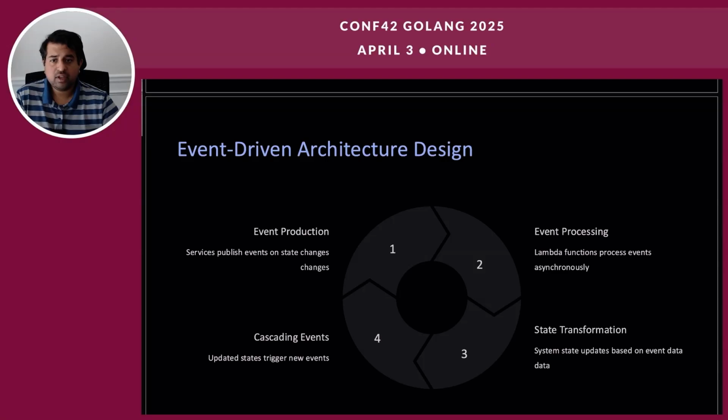Now let's dive into the event-driven architecture. So this involves event production. Events are generated when a service or component experiences a state change. This could be anything from a user interaction to a database update. Services publish these events to an event bus or a message queue. This decouples the event producer from the event consumer.